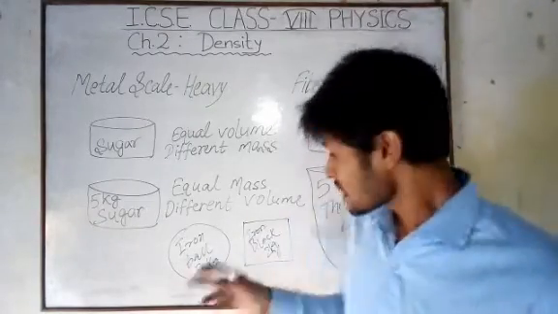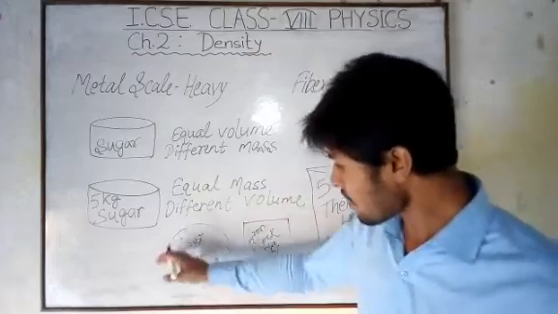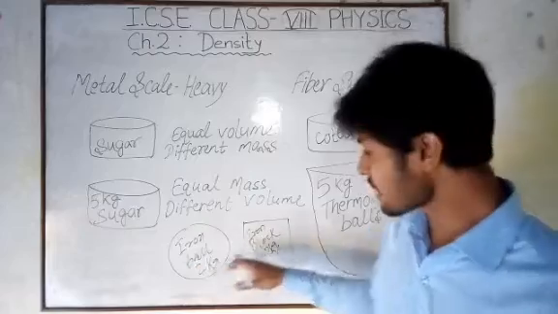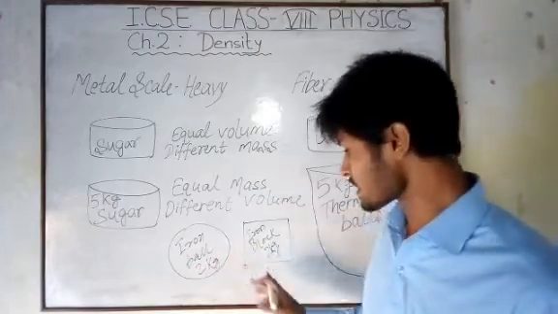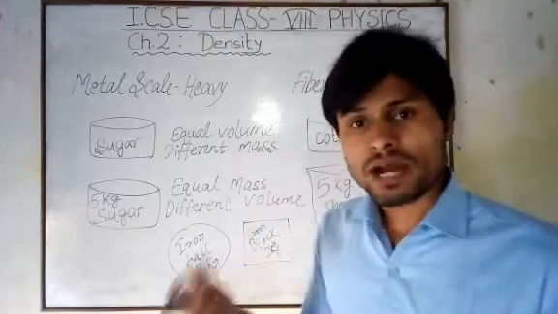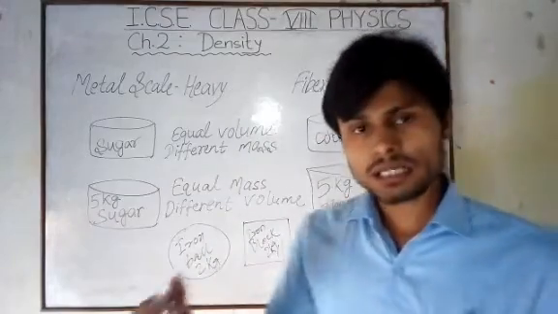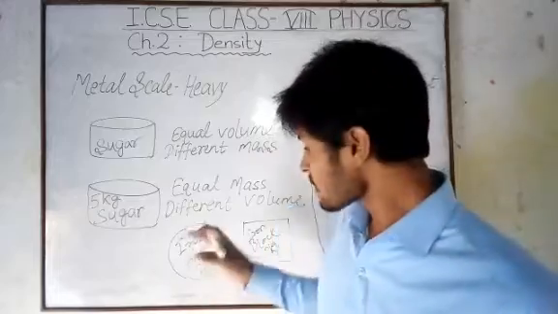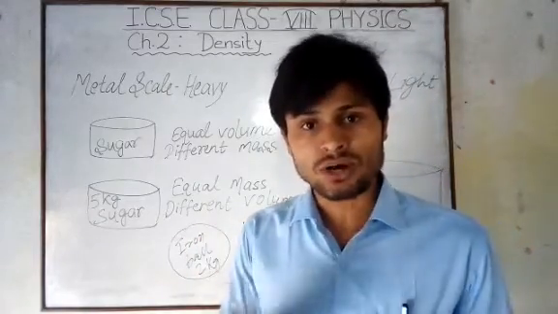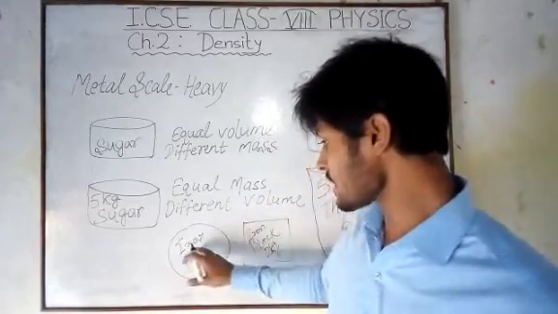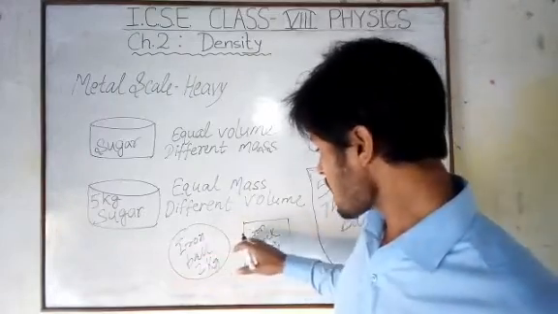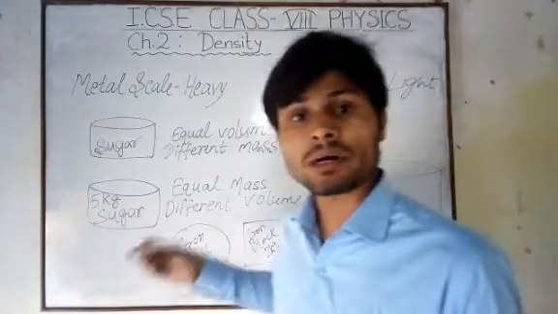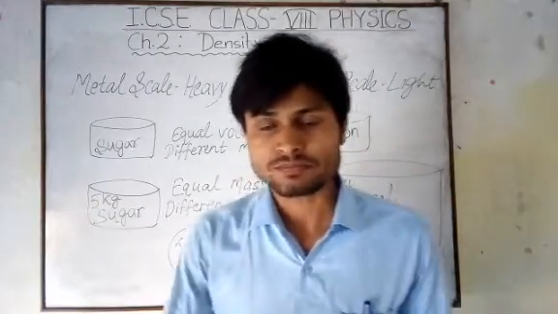But what is the difference? The shapes are different. This is a ball, a spherical shape, and this is a block, a cubical shape. However, if you find out their volumes by different mathematical processes, you will definitely find that they have equal volumes, because they have equal mass and both are made of iron. Same substance and same mass, so they must have equal volume.